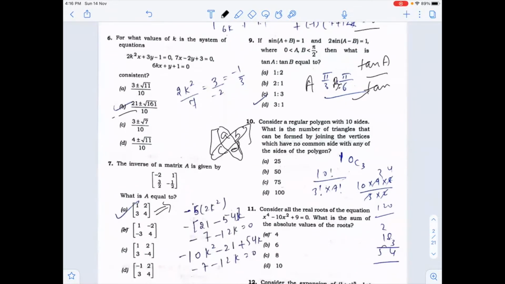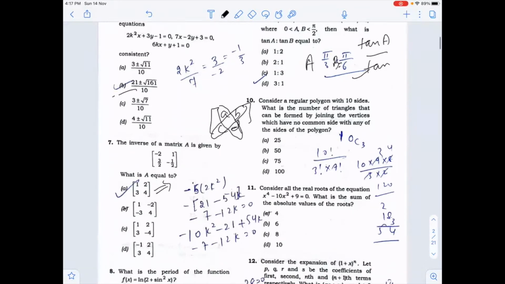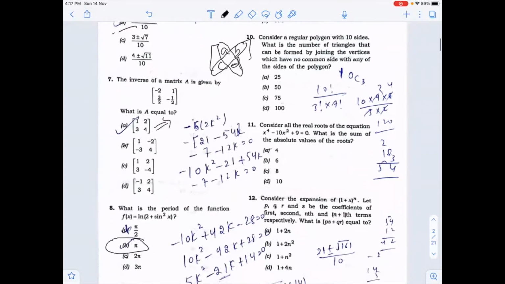Consider a regular polygon with 10 sides. What is the number of triangles that can be formed by joining the vertices with no common side with any of these polygons? You know that if a polygon is a regular 10-sided polygon and you have to form a triangle, then that will be 10C3. But the condition is that the triangles be formed by joining the vertices with no common side. No common side. So you can find the value. I'll give you the hint regarding the question.